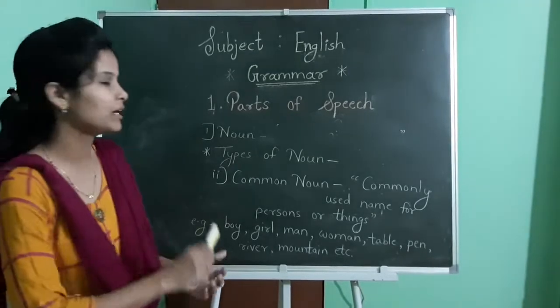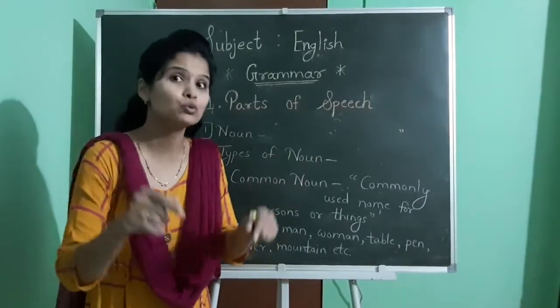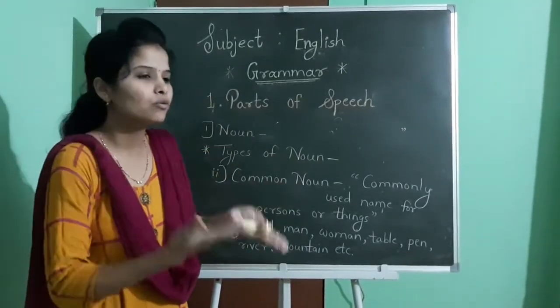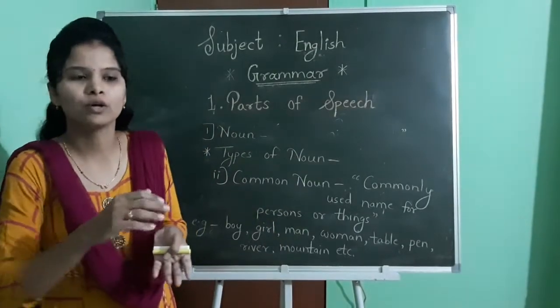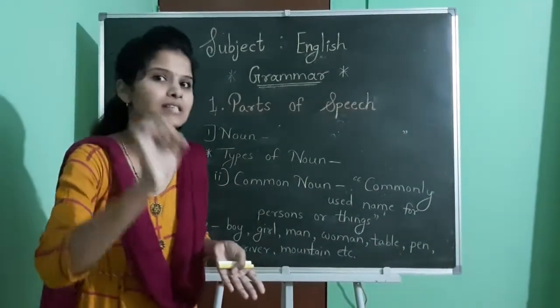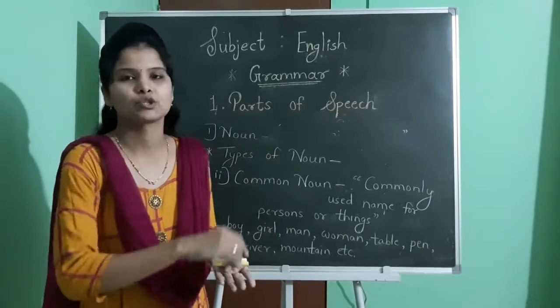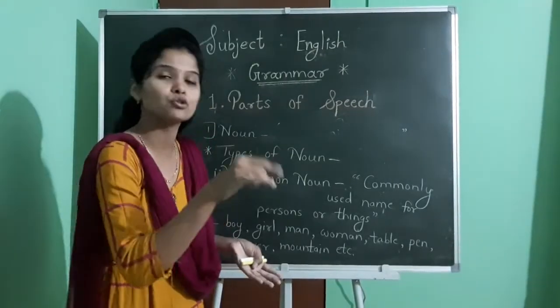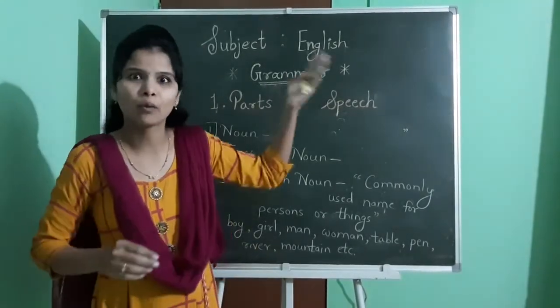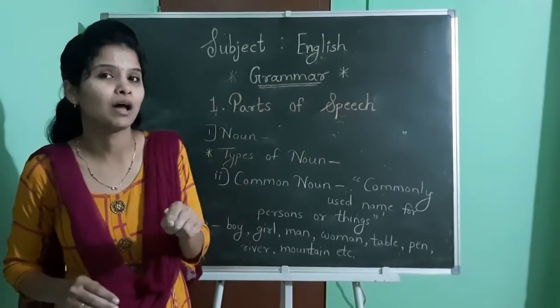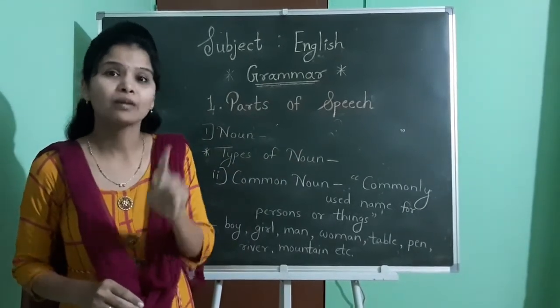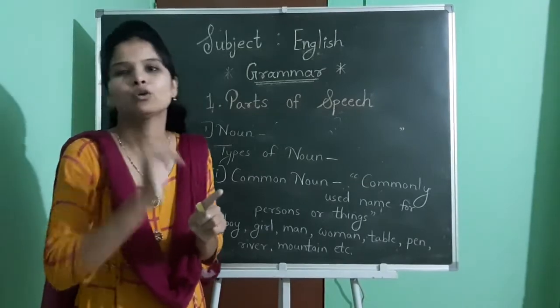So the important words are commonly used name. It means everyone knows that thing, everyone knows that place with that same name. Yes, that's why it is called commonly used, means common noun. But in the case of proper noun, what we have seen is that a proper noun is a particular word.